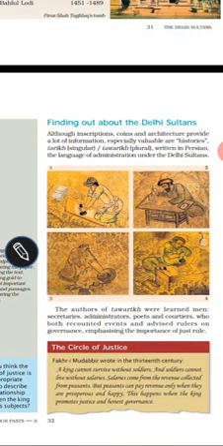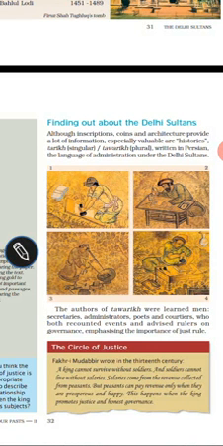Finding out about the Delhi Sultans: what kind of things they have done, through some findings we got to know about that. Inscriptions, coins, and architecture provide a lot of information. Especially valuable are histories, Tawarikh, written in Persian, the language of administration under the Delhi Sultanate.